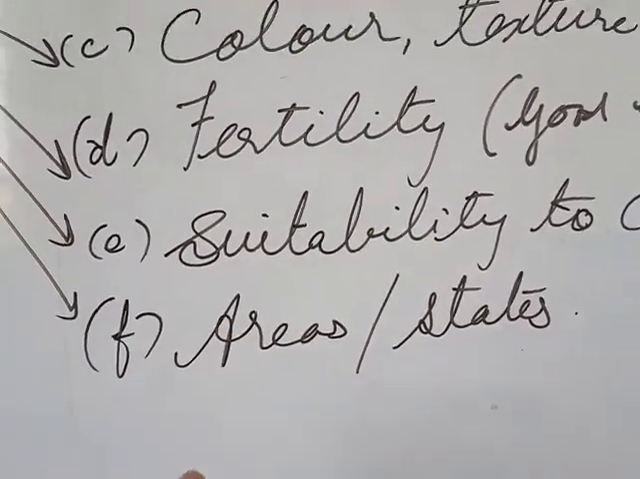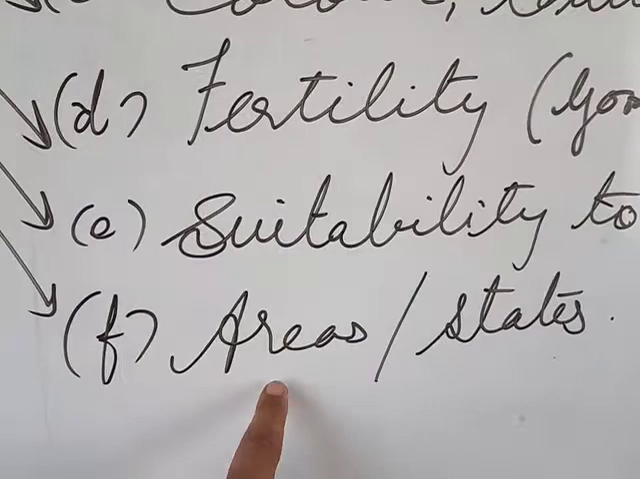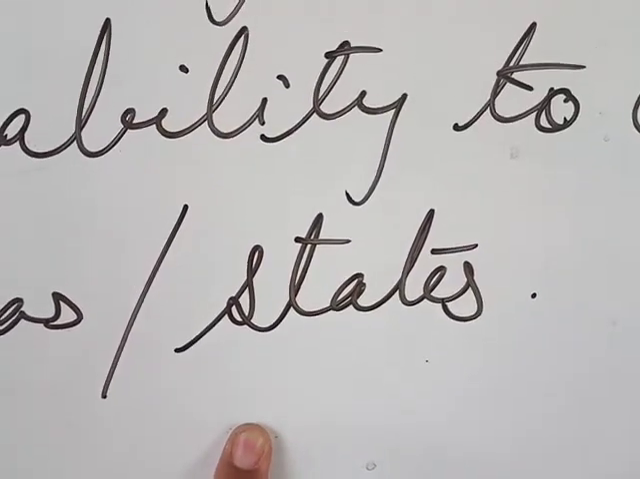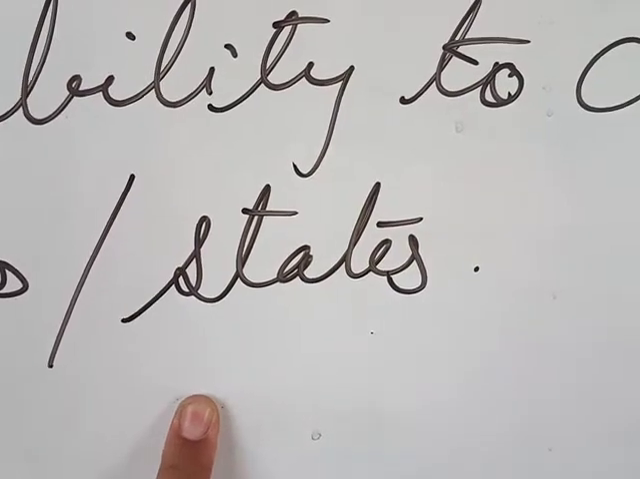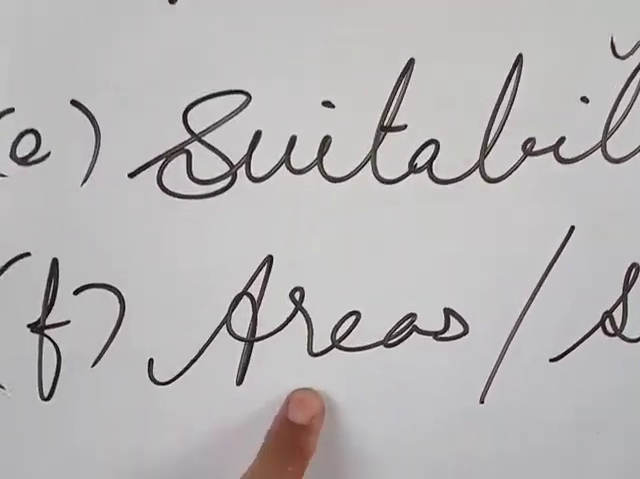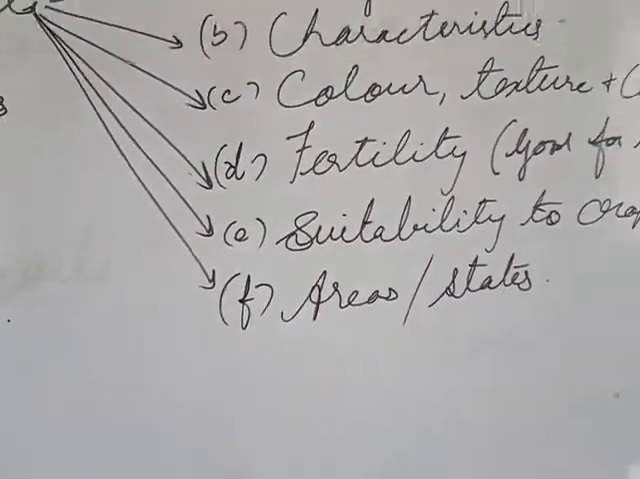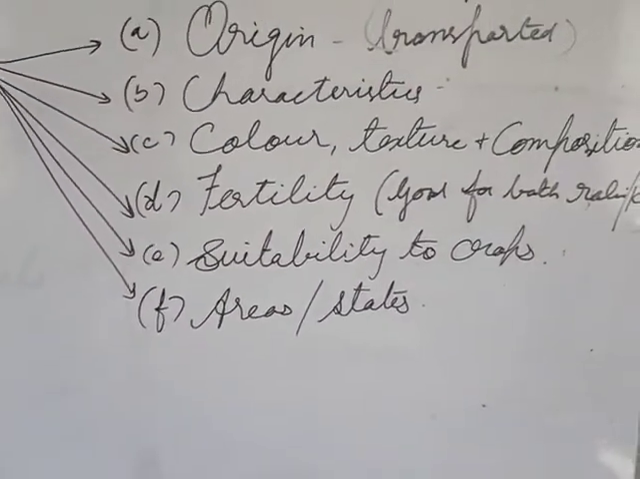Remember students, there is a difference between area and state. If it is about states, then write Punjab, Uttar Pradesh, Haryana, like that. But if it is about area, then no state names will come, but the areas will come. For example, I'll show you in the next video.